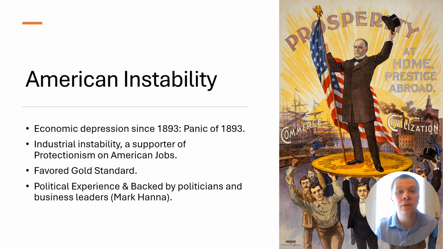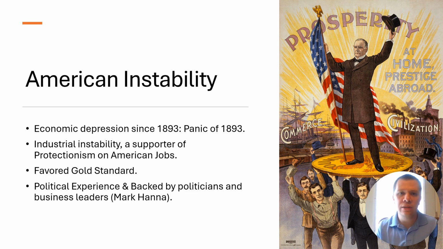He also believed in protectionism of American jobs from foreign investments and foreign workers. He was compared to his eventual opponent from the Democratic Party, William Jennings Bryan, who favored the silver standard. William McKinley believed that the gold standard was the remedy for the American people, and that it could stabilize the monetary system of the United States.